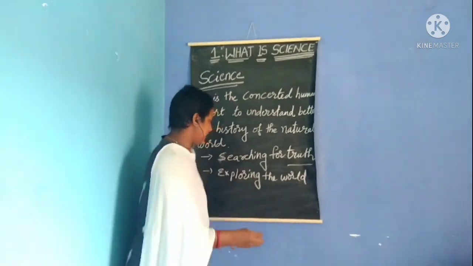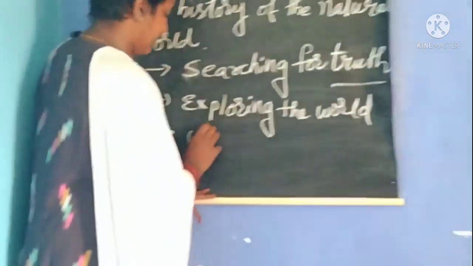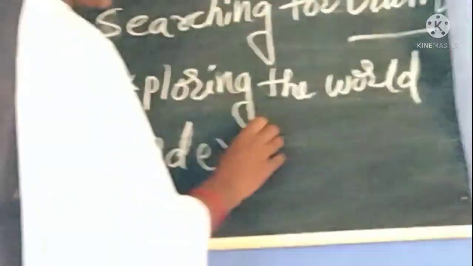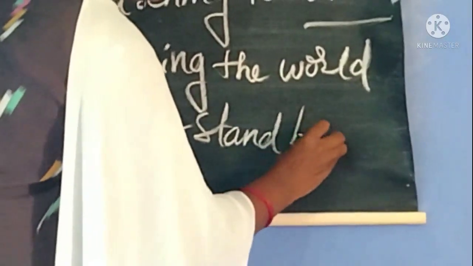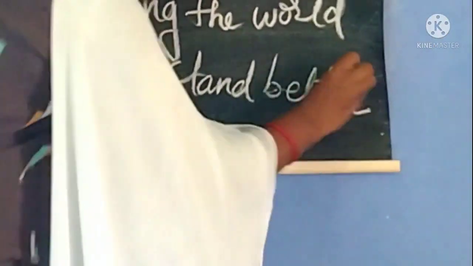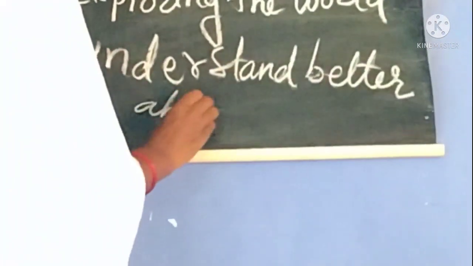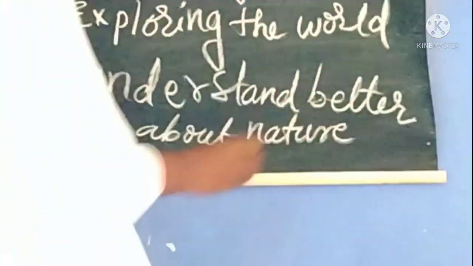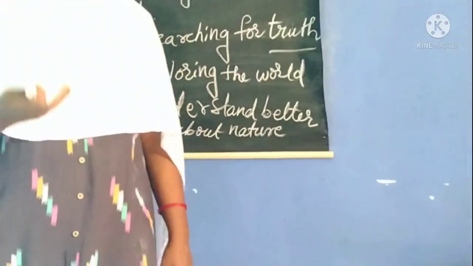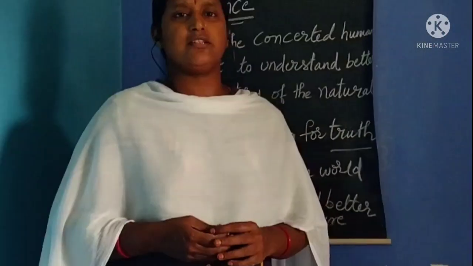Science is to understand better about nature. So we have to know what are the things present in nature, isn't it?